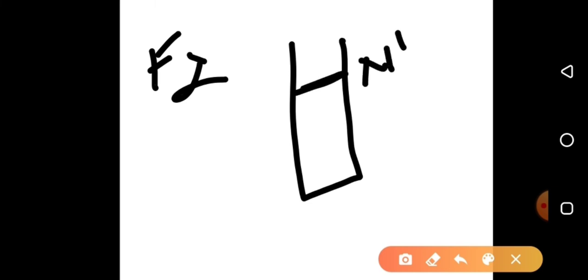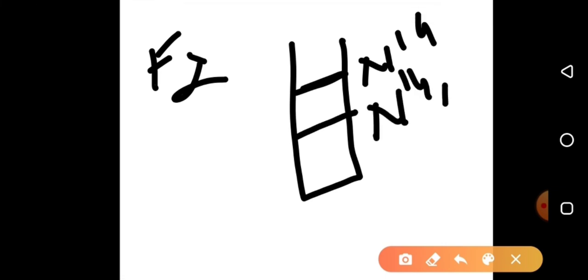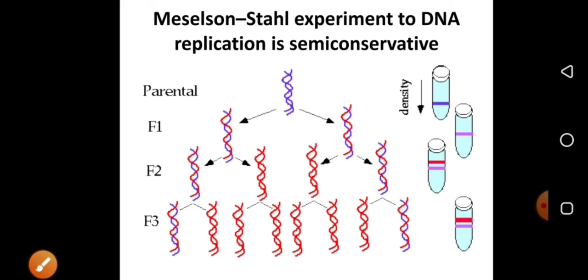The F2 generation has a very interesting band pattern. What he has got here is one band at the top, that is the N14 band, and another band in the middle, that is the N14, N15 band. So one band at the top, one band at the middle range. From this he has concluded that DNA replication is semi-conservative. Now you might be thinking how? Because initially he got a bottom band, next he got a hybrid band, then he got a top band.